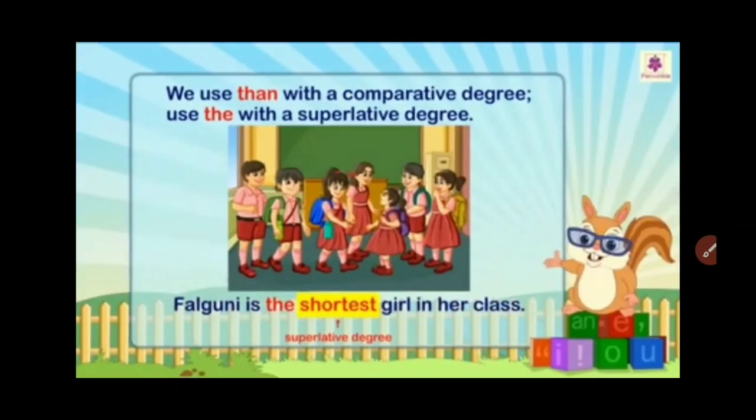In superlative, we have to use the. Here, we can see the shortest girl of the class. This girl. So, Falguni is the shortest girl in her class. So, with superlative, we use the. And with comparative, yes, we use than.